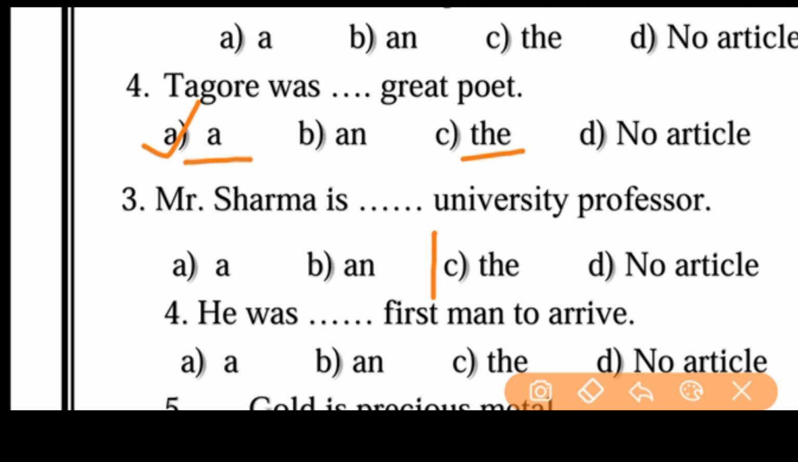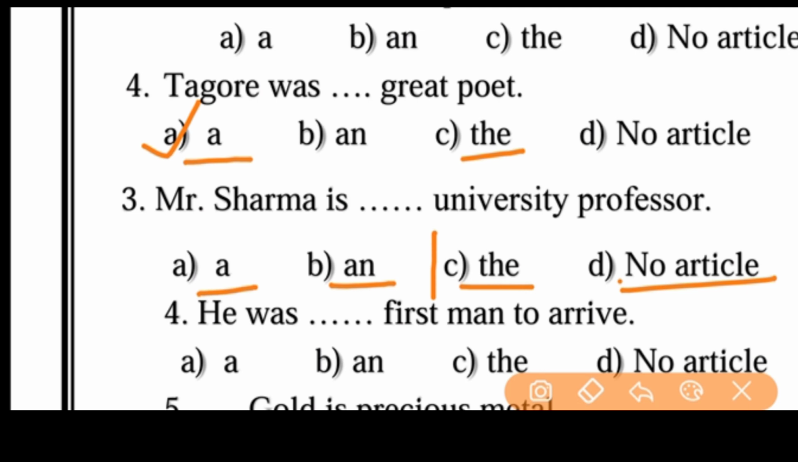And next one, Mr. Sharma is dash university professor. Again, some confusion here. We get confusion here. Mr. Sharma is a university professor. Mr. Sharma is an university professor. Mr. Sharma is the university professor, or Mr. Sharma is university professor. No article. Which one is right answer, friends?